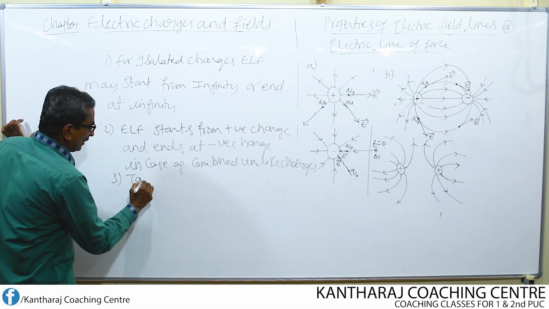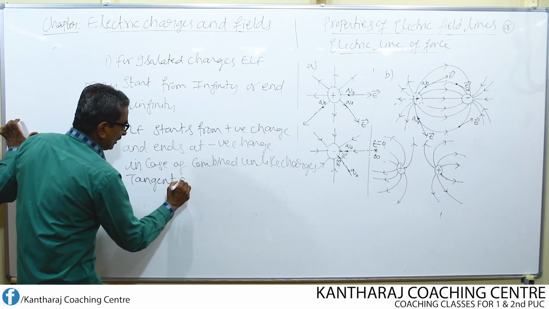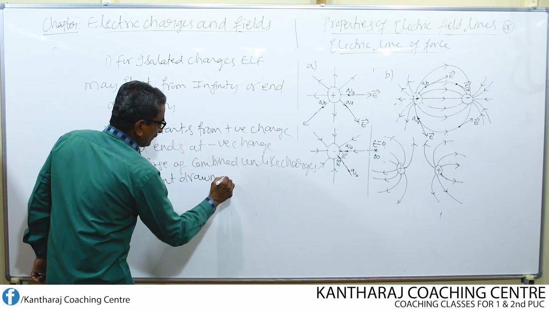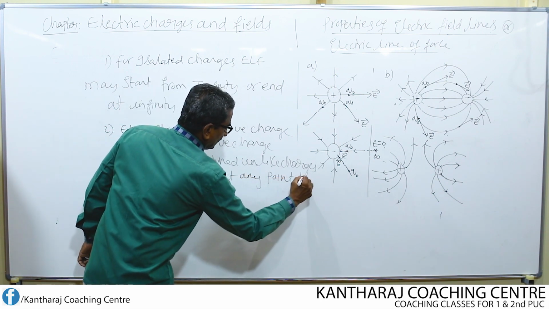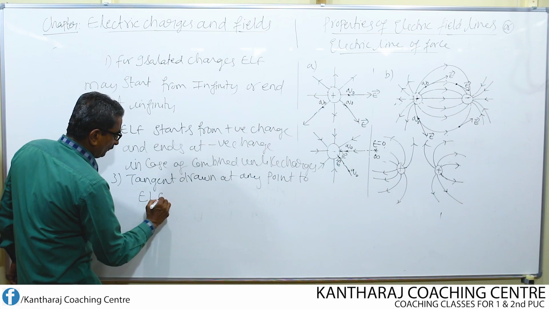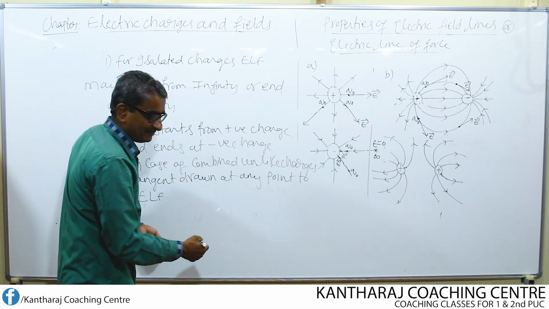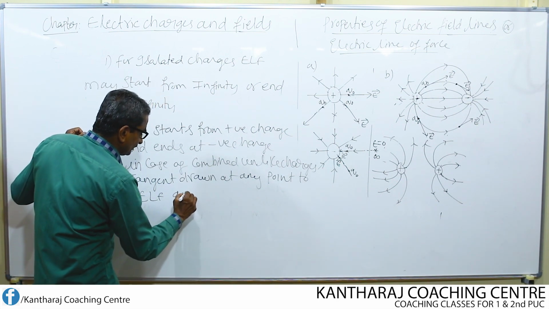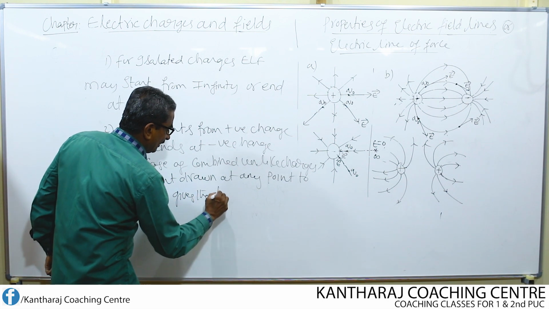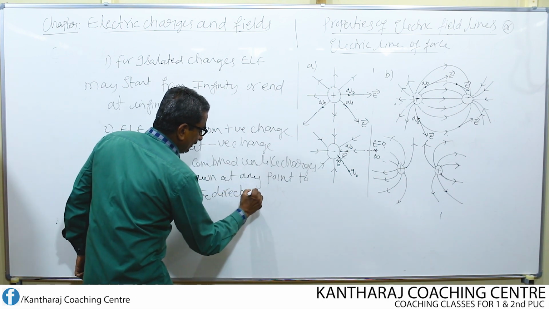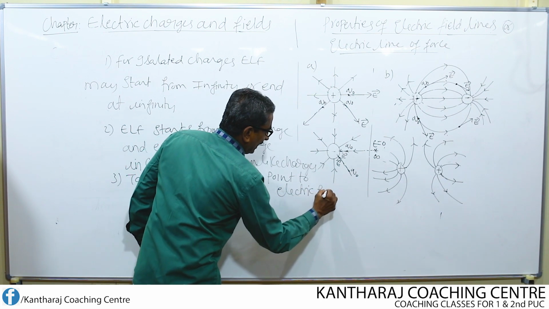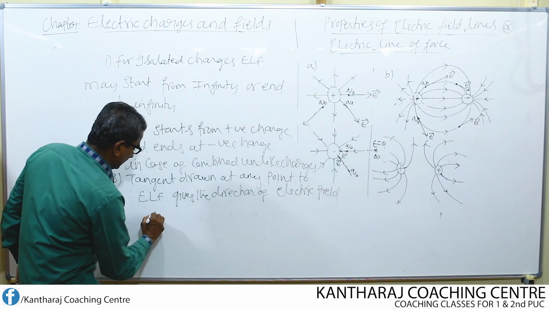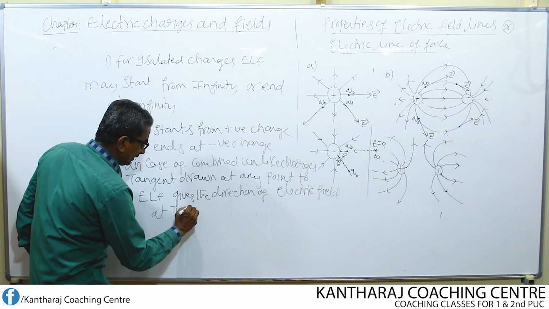The tangent drawn at any point to an electric line of force or electric field line gives the direction of electric field at that point.